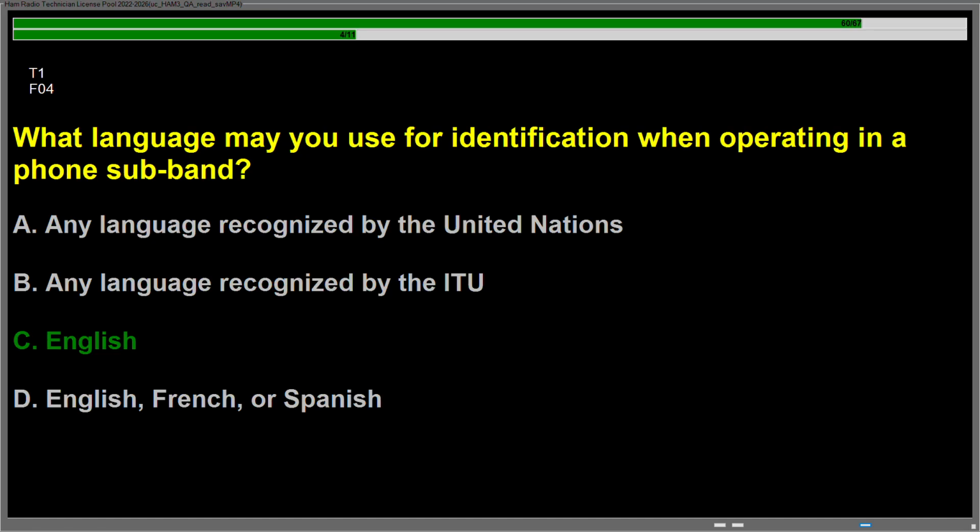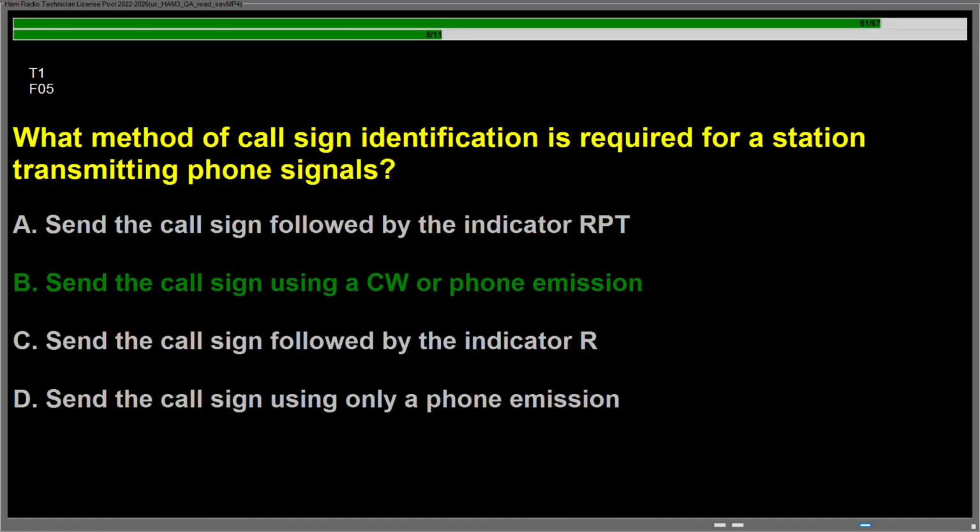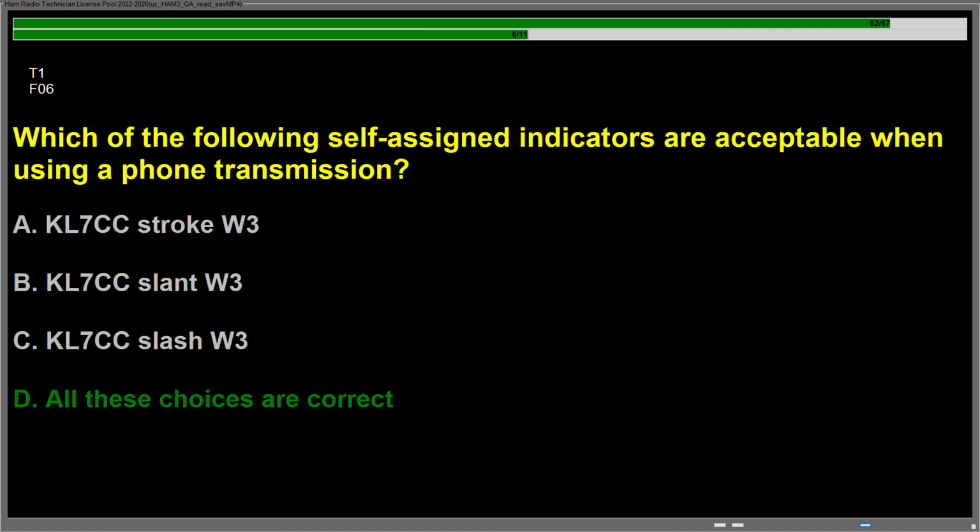Question Foxtrot 04, what language may you use for identification when operating in a phone subband? Answer is C, English. Question Foxtrot 05, what method of call sign identification is required for a station transmitting phone signals? Answer is B, send the call sign using a CW or phone emission. Question Foxtrot 06, which of the following self-assigned indicators are acceptable when using a phone transmission? Answer is D, all these choices are correct.